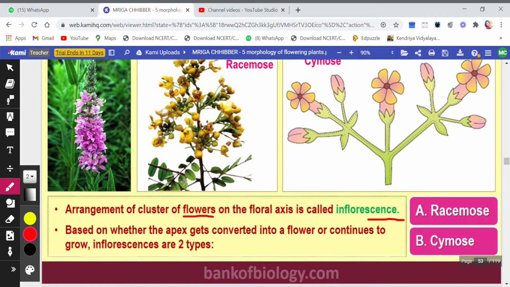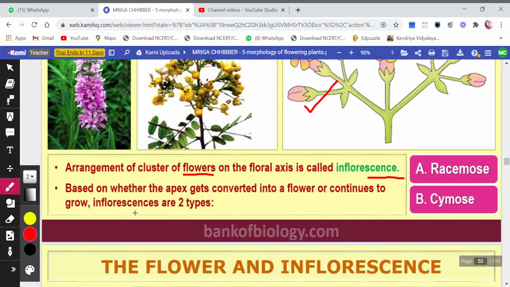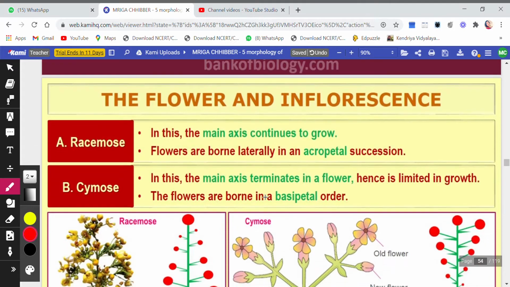Now inflorescence are of two types. One is racemose, the other one is cymose. Okay. So based on whether the apex gets converted into flower or continues to grow, inflorescence are of two types. Now two types कैसे divide किए हमने? Whether the apex gets converted into flower, यानी tip gets converted into a flower, or it continues to grow. मतलब tip पे flower आया and then that tip continues to grow. Side में flower उग गया and tip is continuing itself. तो it depends कि किस टाइप का inflorescence है. There are two types, racemose and cymose.